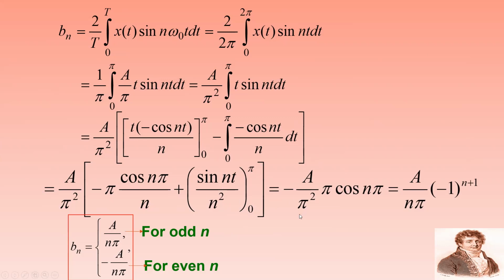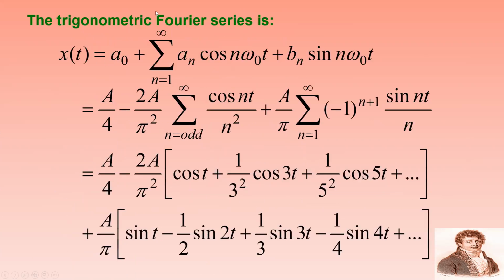So I can have minus A by pi square, pi into cos n pi by n. Pi gets cancelled, so A by n pi, and cos n pi equals minus 1 power n. Because a minus is already there, I can have minus 1 power n plus 1. So this will be for even and odd values. You can have bn equal to A by n pi for odd values, and minus A by n pi for even values of n. So these are the coefficients a naught, an, bn for the half-wave rectified sawtooth wave.